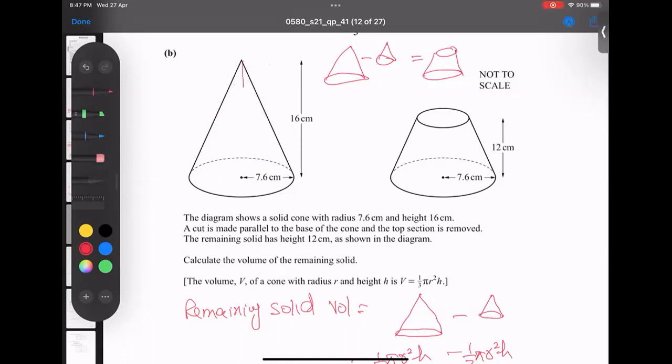Look, this is a big triangle. I believe you understand what I'm saying. So the big triangle is very clear, right? Height is 16, radius 7.6. So I will make it two triangles now. One big triangle and one small triangle. The big triangle radius is 7.6, and the height is 16. Done. The small height I don't know, and the small radius I also don't know.